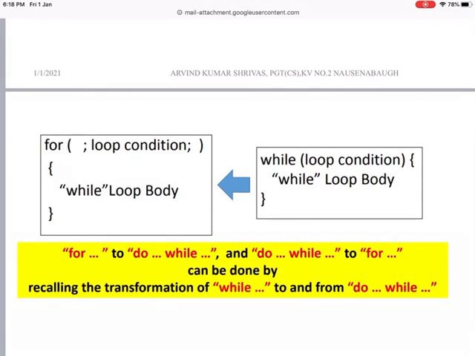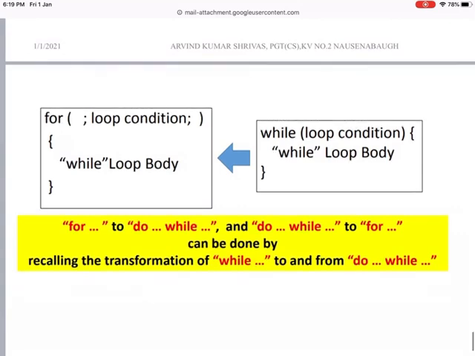Again, if you want to convert a while loop to a for loop, you can see the while loop condition and the while loop body. In the for loop there is no initialization, semicolon, loop condition, semicolon, and nothing is written for the iteration; whatever values you put here will be used. If the condition is true, it will perform the while loop body. So for loop to do while and do while loop to for loop can be done by recalling the transformation of while to and from do while.